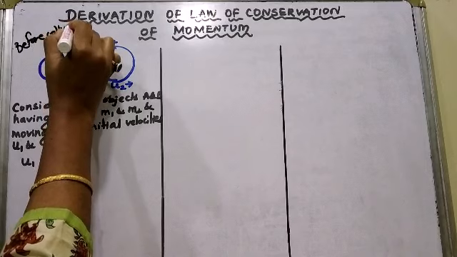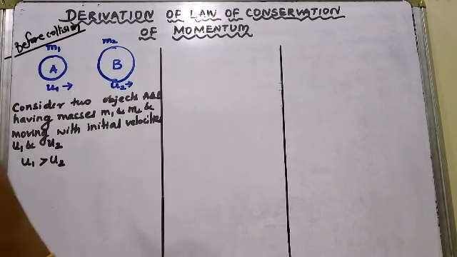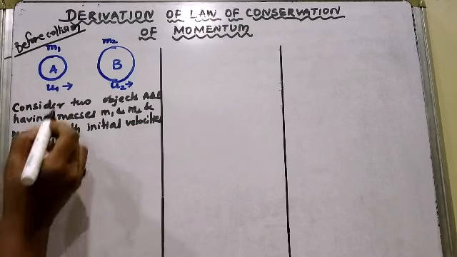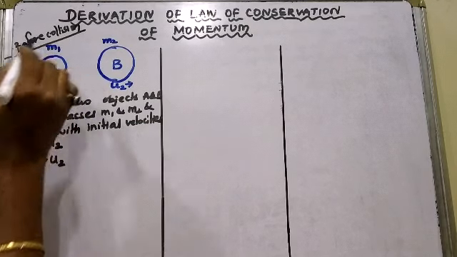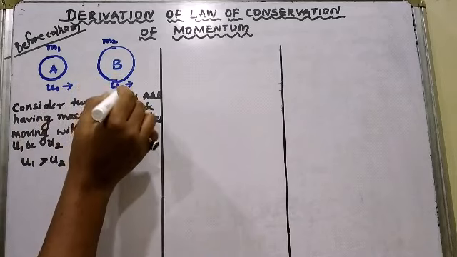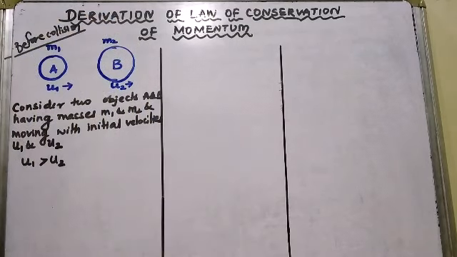That is before collision. Okay, fine. Now let me write down. I know that u1 is the initial velocity of A, m1 is the mass of A, u2 is the initial velocity of B and m2 is the mass of B.